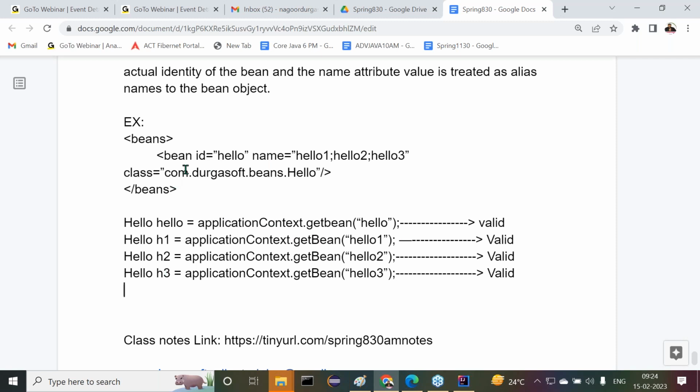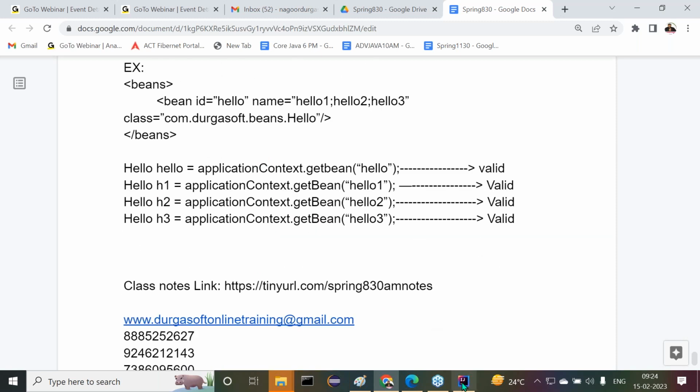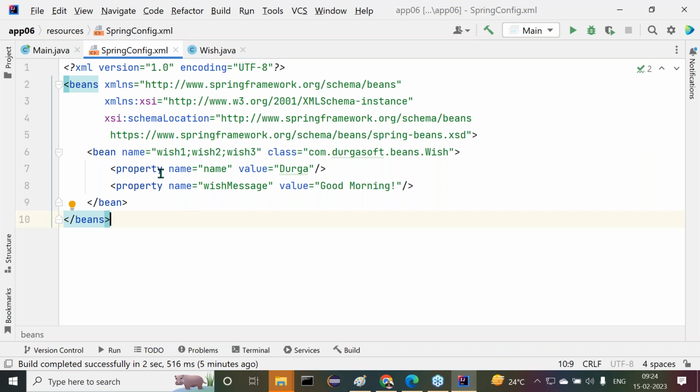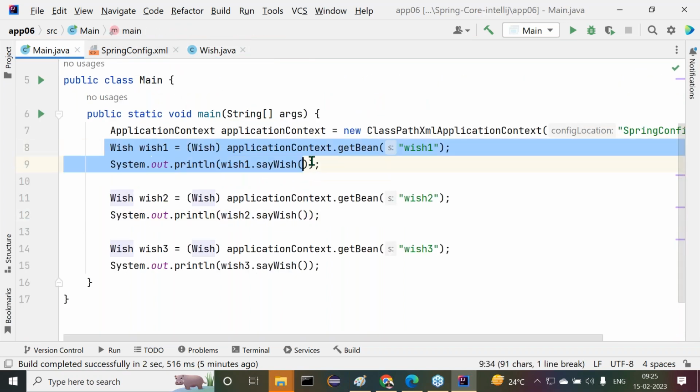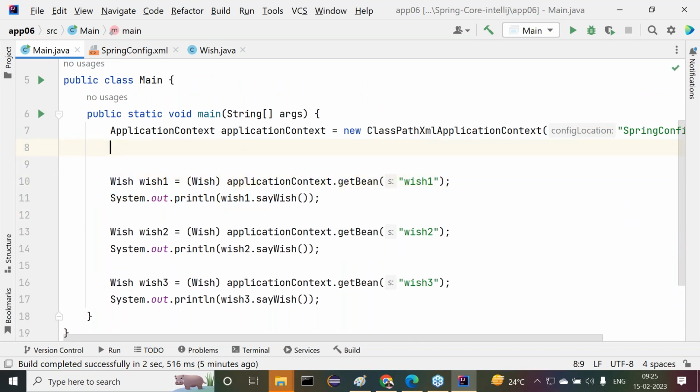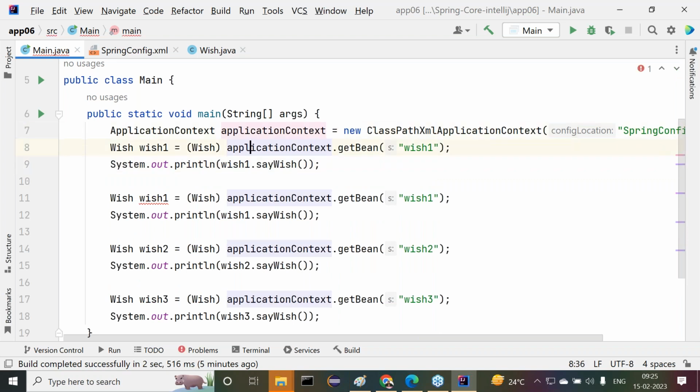So this is about the content. Now let us check in our program. Here name attribute is available like this, and here I want to provide the ID attribute. In the application, I am going to take this, and here I want to use wish. Here also I want to provide wish, and here also wish.